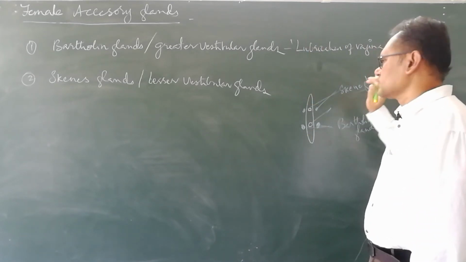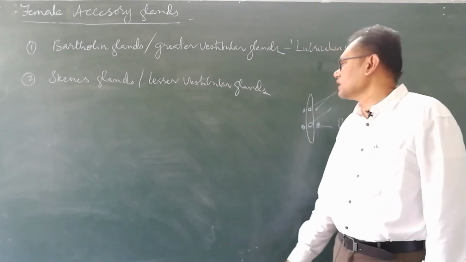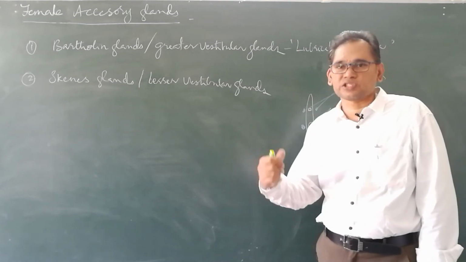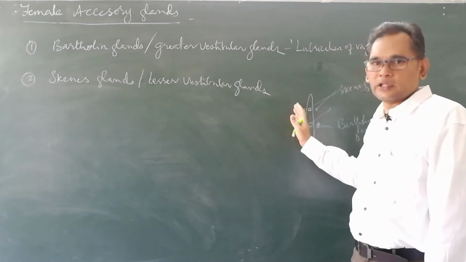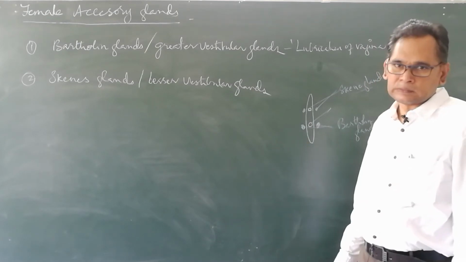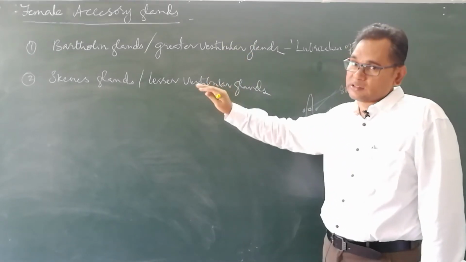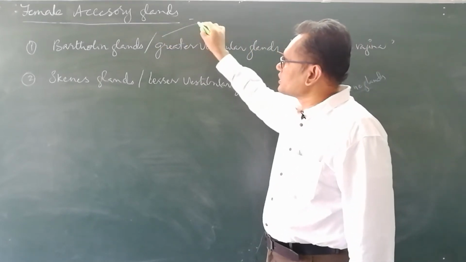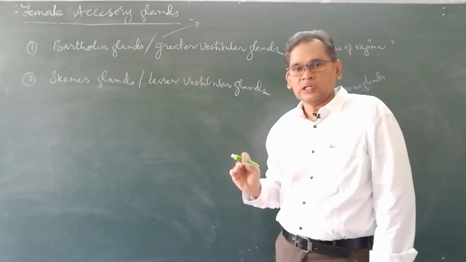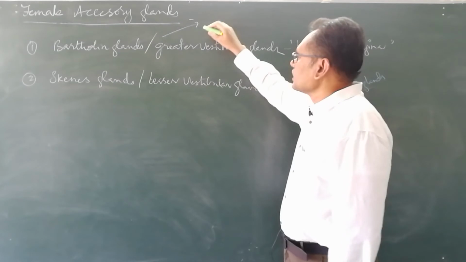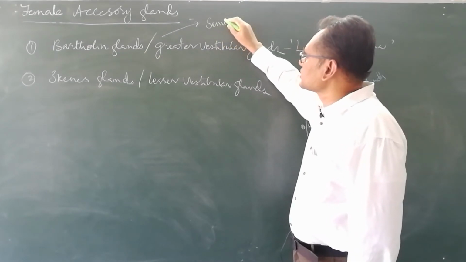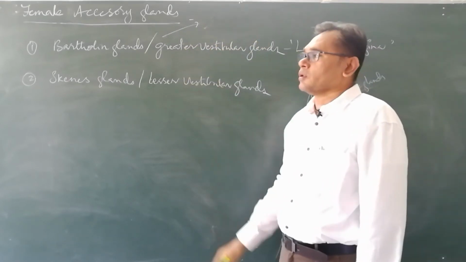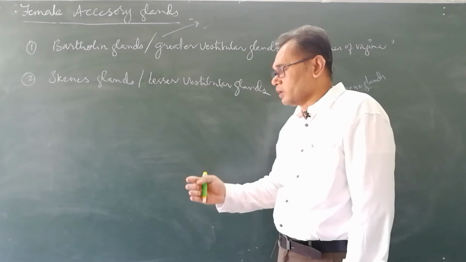Then Skene's glands. What is the function of Skene's glands? They also get activated and release some secretions, which lubricate the vestibule along with the vagina. Hence these are structures homologous to structures in the male reproductive system. Bartholin glands, the greater vestibular glands, are equivalent to glands present in the human male reproductive system.